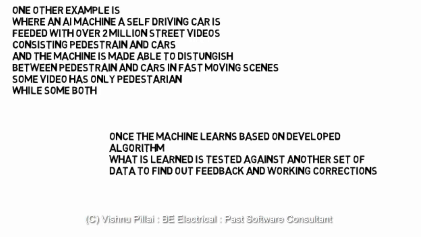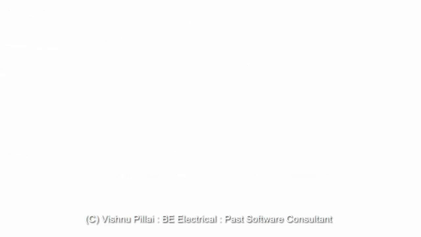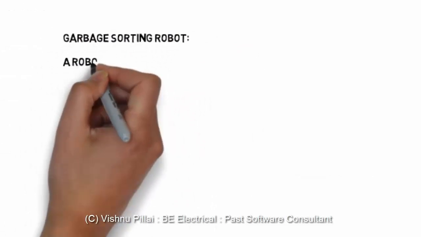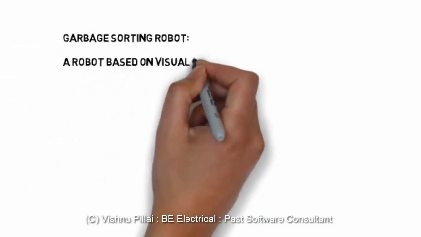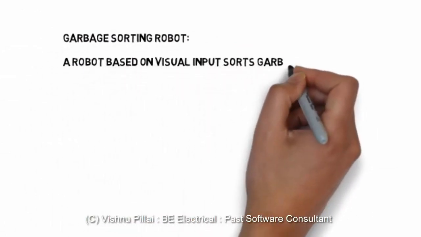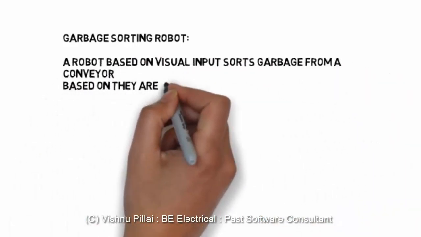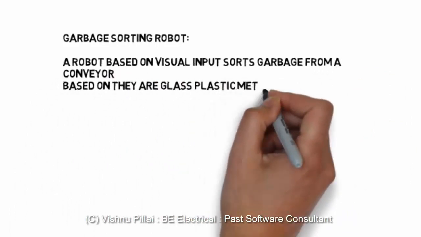Once a machine learns based on the developed algorithm, again a set of data can be fed into the system, again a set of videos which consist of pedestrians and cars, and it can be seen how the system works. Based on the performance, the desired output level can be known, and if any correction is required, more fine-tuning of the system or more changes to the programs can be done.